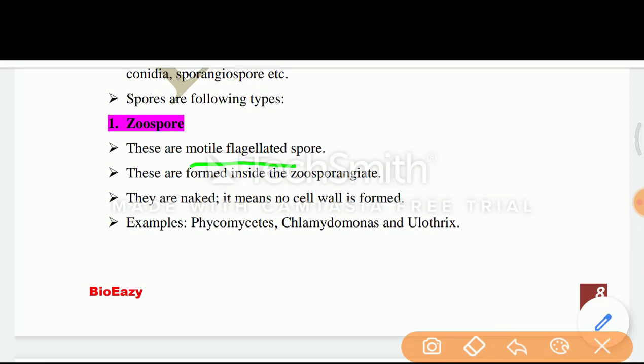These are motile flagellated spores. It means इन spores पर flagella मिलते हैं जो help करते हैं locomotion में. These are formed inside the zoosporangium. They are naked. It means no cell wall is formed. Example like Phycomycetes, Chlamydomonas and Ulothrix.